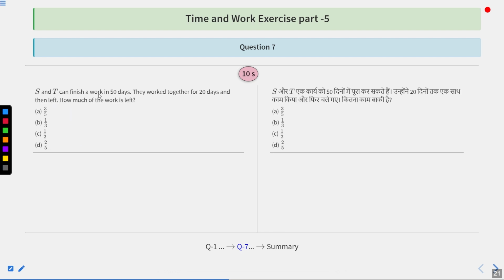S and T can finish a work in 50 days. They worked together for 20 days and then left. How much of the work is left? 3/5, 1/3, half, or 2/5? A, B, C, and D. These are the options given to us.